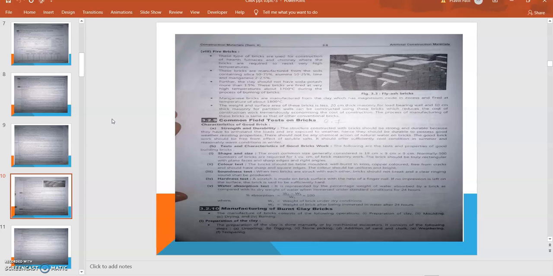In the manufacturing of burnt clay bricks, the manufacturing processes are different. So that will be discussed in the next lecture.